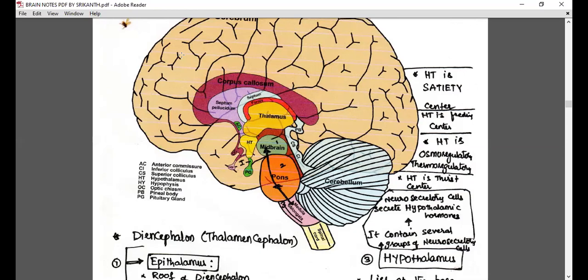They have to wait. That's why our elders used to say to fill the stomach half. What is filling the stomach half? You feel it is filled half, but it is actually filled full. Wait for 5 to 10 minutes, and the hypothalamus will give the feeling of fullness. That is the satiety center.